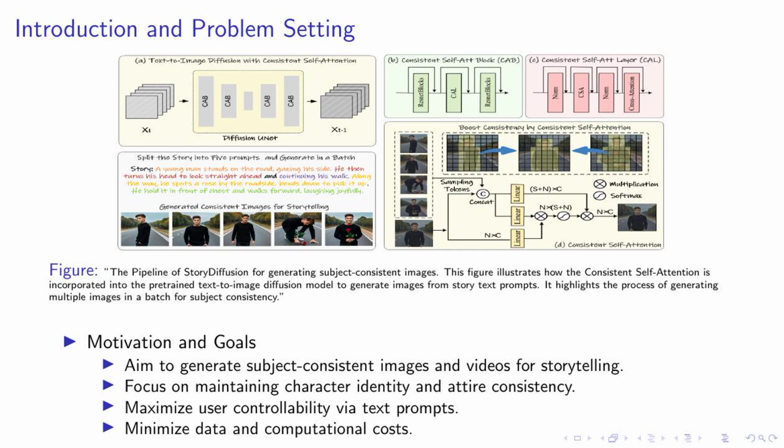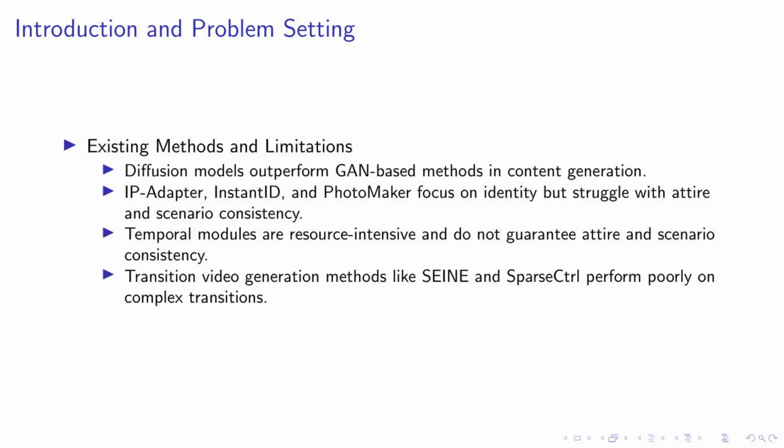The figure here illustrates this pipeline, showing how we generate images that are consistent in terms of subject identity and attire. This is a significant step forward in the field of content generation, opening up new possibilities for storytelling. Our goal in this research is to maximize user controllability via text prompts while maintaining consistency in the generated content. This has significant potential to improve the quality of storytelling by generating high-quality images and videos that are consistent in character identity and attire.